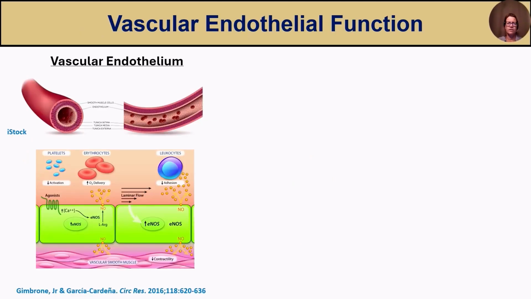Vascular endothelial function refers to the ability of the vascular endothelium to regulate blood flow and maintain vascular homeostasis. The vascular endothelium is a single layer of cells that line our blood vessels and serve as both a mechanical and biological barrier between the blood and the vascular wall. It can secrete a variety of molecules, including the pleiotropic molecule nitric oxide, which can promote vasodilation, promote an anti-inflammatory environment, and help in the blood coagulation process.